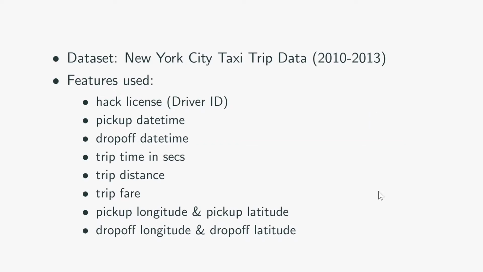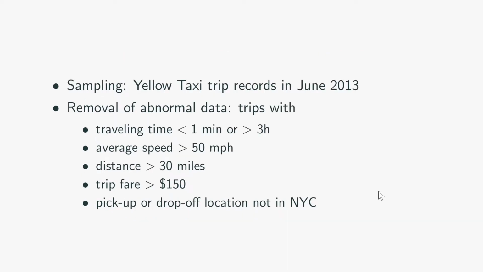The dataset we used is the New York City taxi trip data. The features used in this project are the driver license, the pickup and drop-off date time, the trip distance, the trip fare, and the pickup and drop-off location. Due to computational limitation, we only used the yellow taxi trip records in June 2013, and we removed abnormal data based on exploratory data analysis of the features.